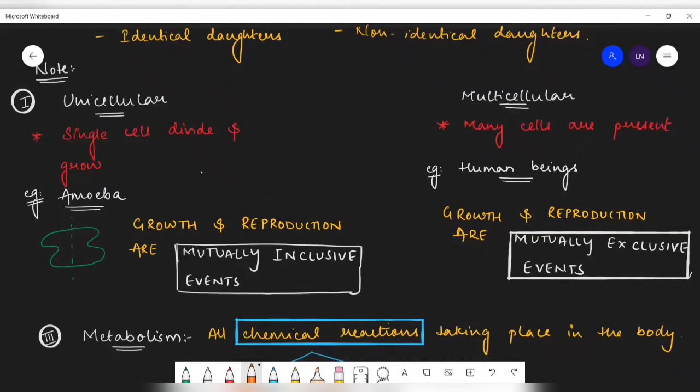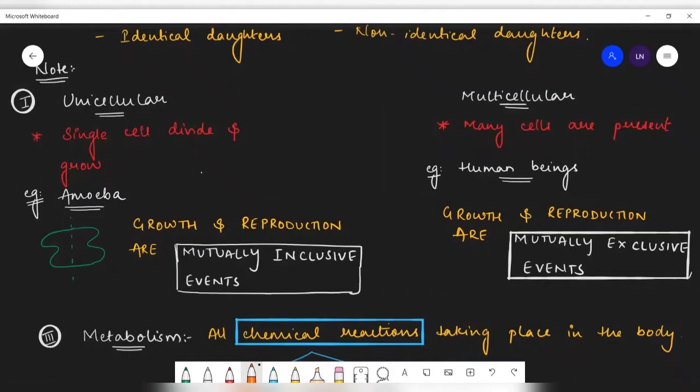So what is growth? How did we define growth as? Increase in number of cell or increase in mass of cell? That means number of cells are increasing, correct? At the same time, each part is developing to give a new organism, correct? That means growth and reproduction are happening simultaneously. That means you're not able to differentiate whether growth is happening, whether reproduction is taking place. Such event is called as mutually inclusive event. Very, very important NCERT bit. Now, in unicellular organism, growth and reproduction are what? Mutually inclusive event.